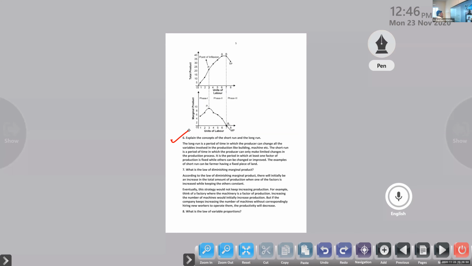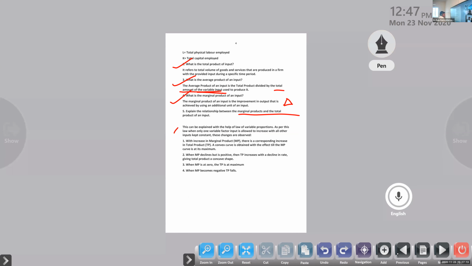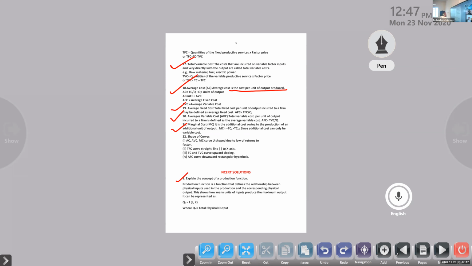Is that clear? The short run is a period of time in which the producer can only make limited changes in the production process. It is the period in which at least one factor of production is fixed while others can be changed or improved. An example of short run can be a farmer having a fixed piece of land. Now you know what is meant by short run production and long run production.